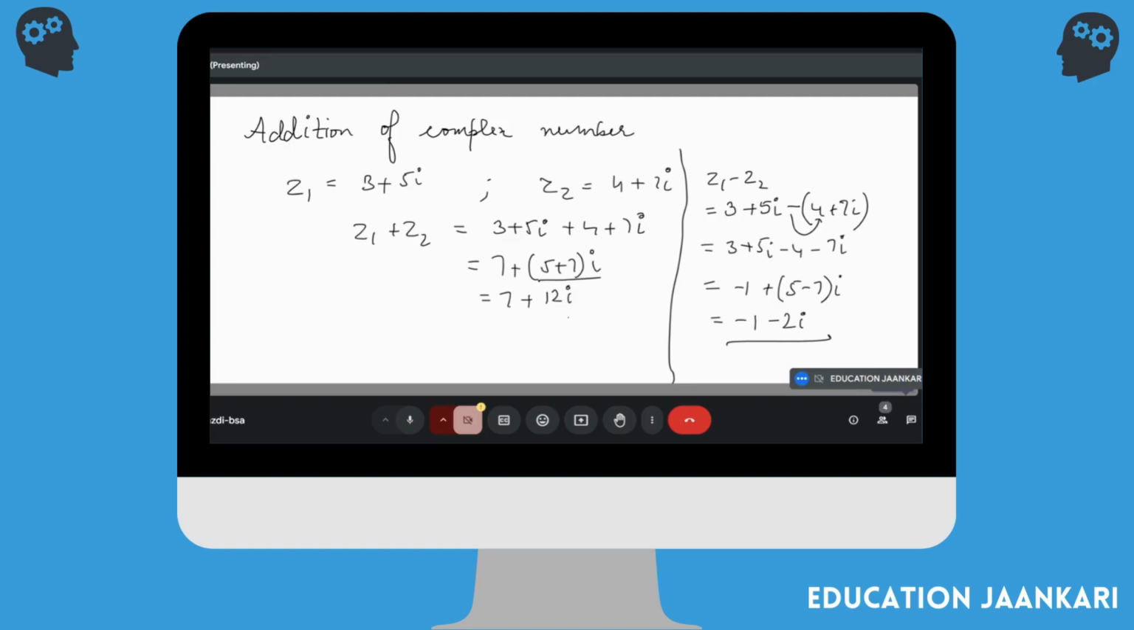Understood? If I give you a question, will you do it from the beginning for the subtraction part? Yes, I'll do it. All right. So let's say Z1 is equal to 6 plus 3 iota, or iota 3, you can write it any way, same thing. And Z2 is equal to 5 minus 2 iota. Please tell me what will be Z1 minus Z2. Follow it step by step.